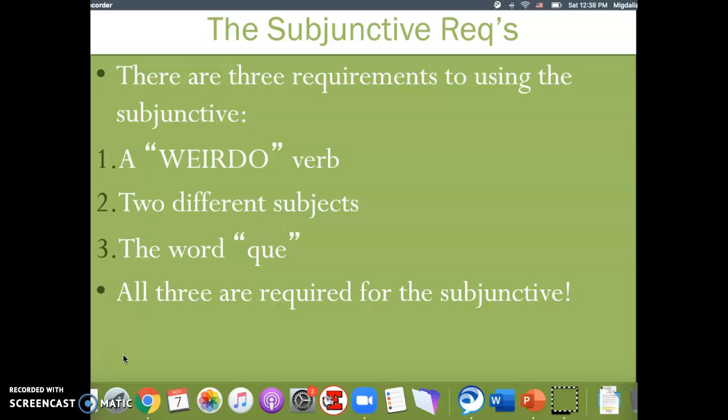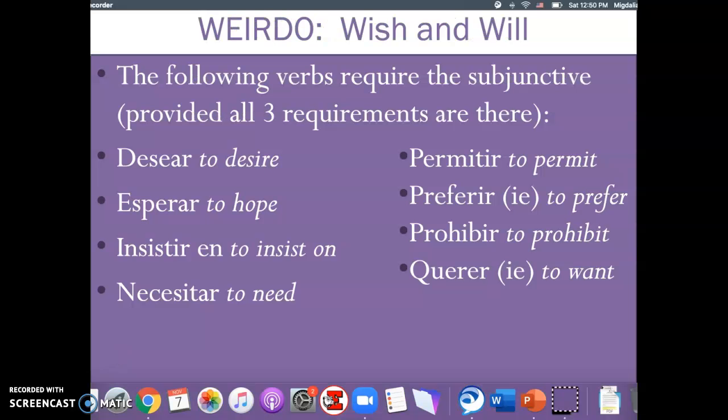Okay, there are a few requirements needed to form the subjunctive verb. The requirements are that you need a weirdo verb, we will discuss these a little later, two different subjects, and the word que. Now let's take a look at what are the weirdo verbs.